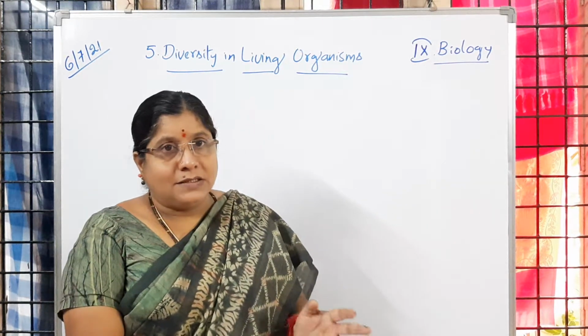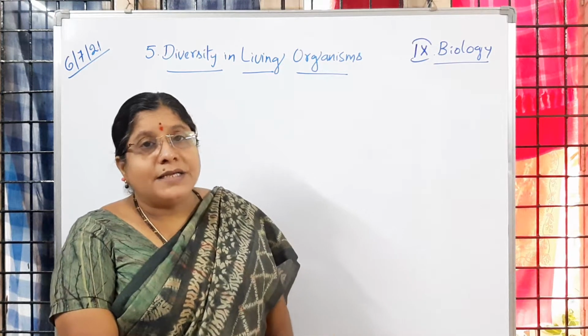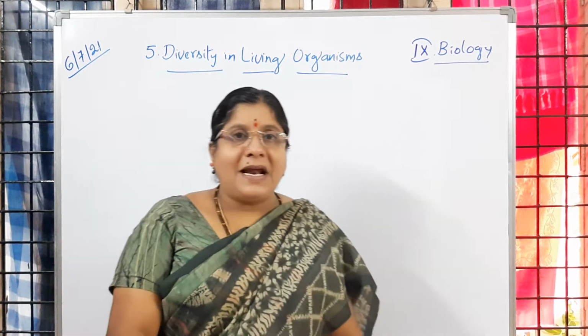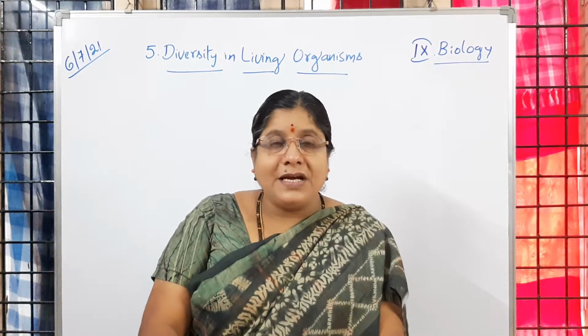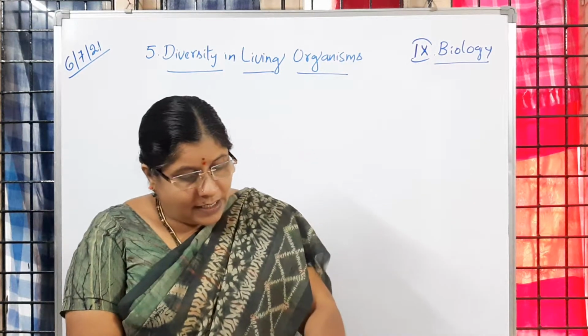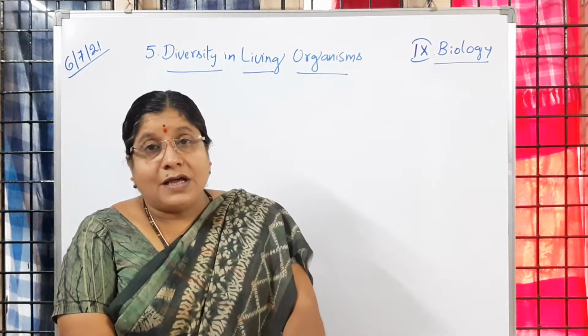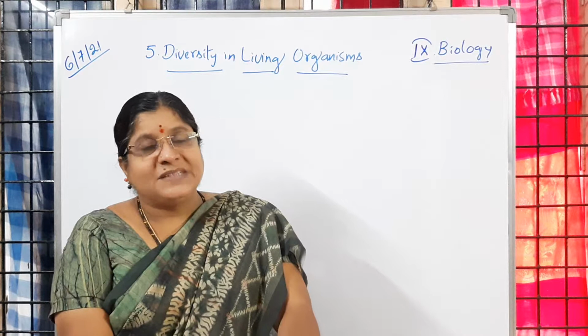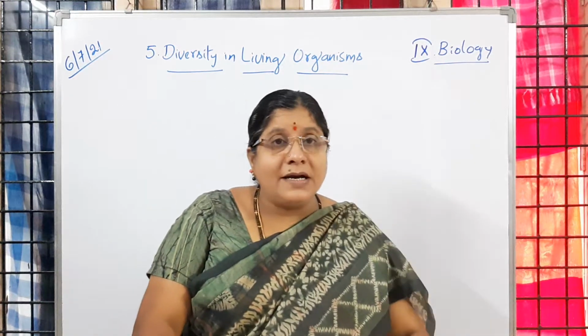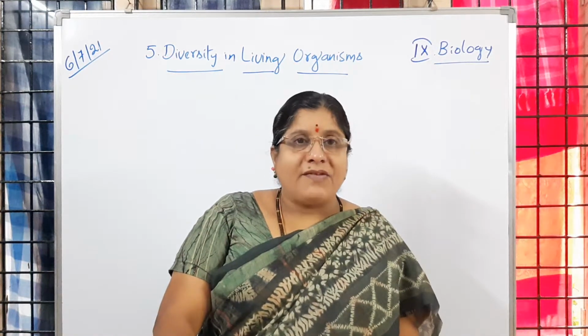The examples of bryophytes are moss plants. Is it clear? Then pteridophytes, we observe true roots and leaves. Pteridophyte examples are fern plants, which come under cryptogams, non-flowering plants.